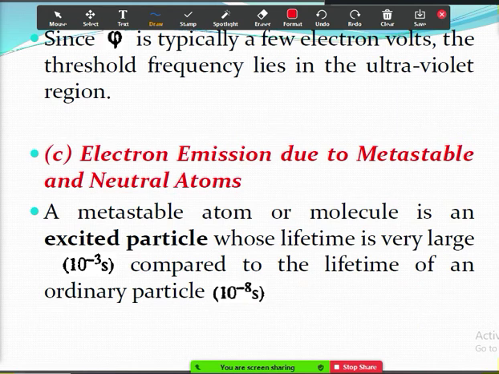So if you look at the points, first point, a metastable atom or molecule is an excited particle. That means it's an ion whose lifetime is very large, that is 10 power minus 3 seconds, compared to the lifetime of an ordinary particle. Okay, so we'll move on to next slide.